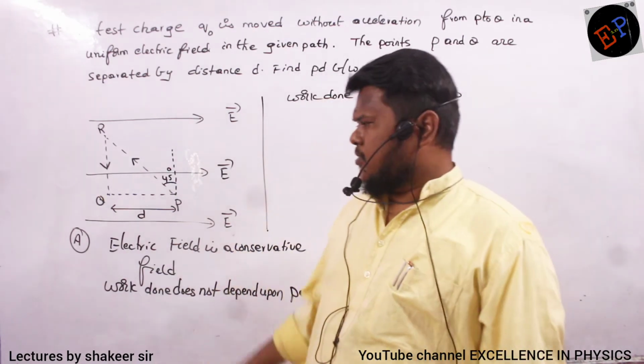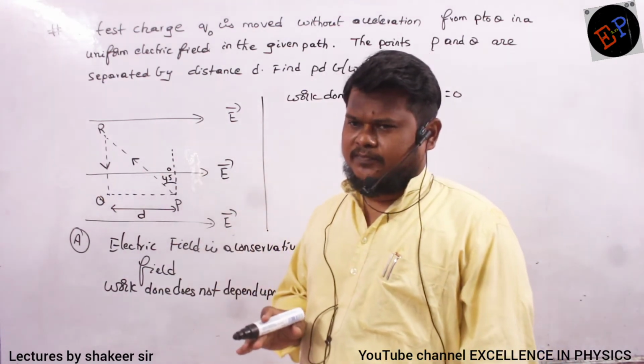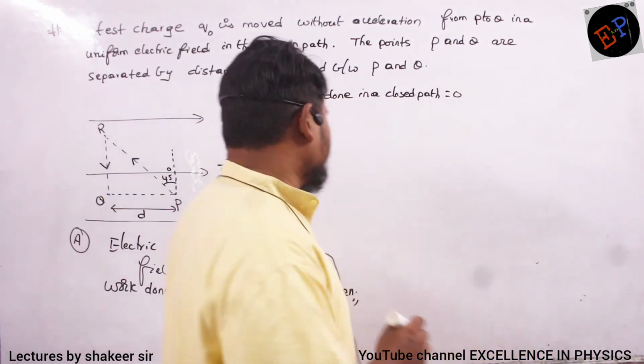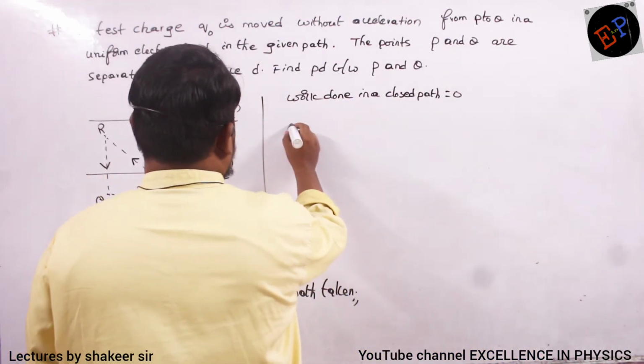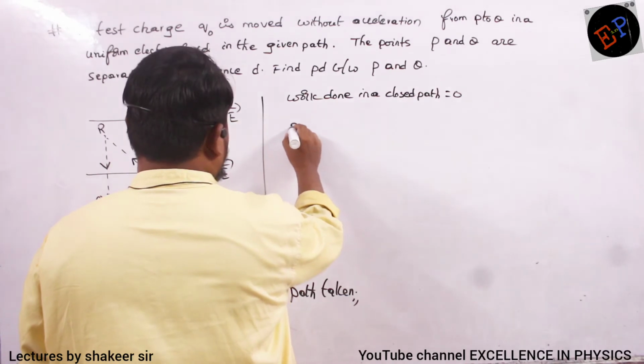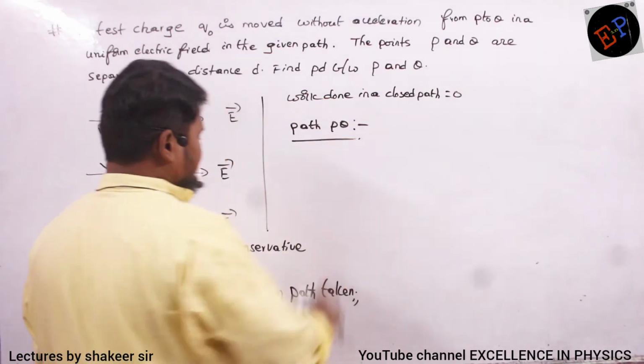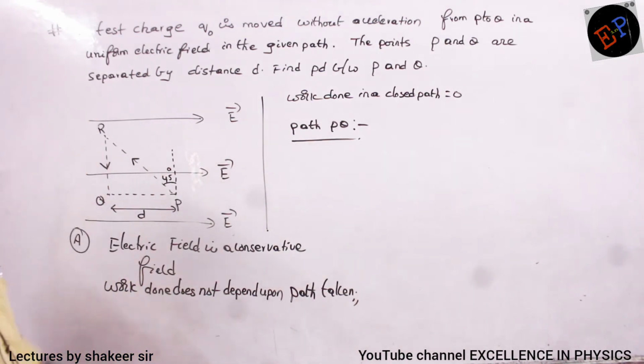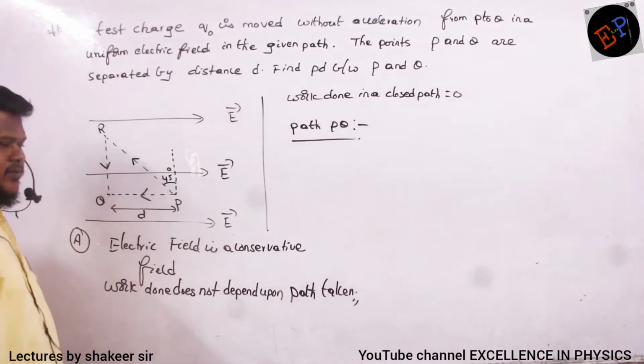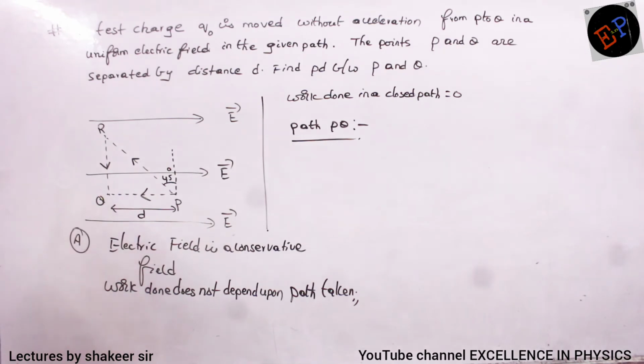Are you able to understand? So you need not do this total calculation. Just simply, how can you write? I can write path PQ I will take. Path PQ. Okay, my first method of solving. Path point P, point Q. Just if I travel from P to Q, now am I traveling from lower potential to higher potential or higher potential to lower potential?